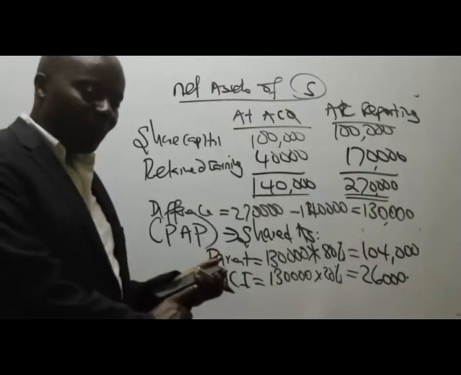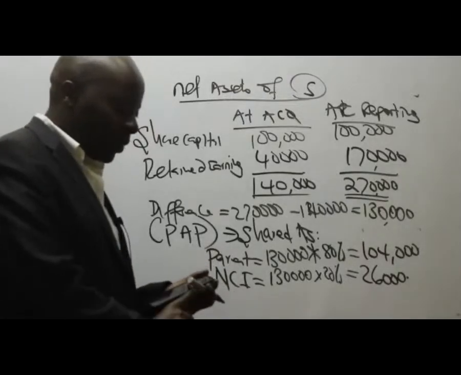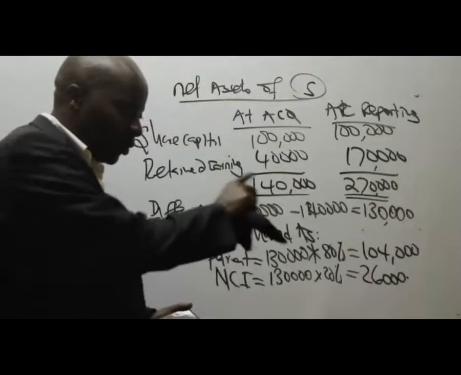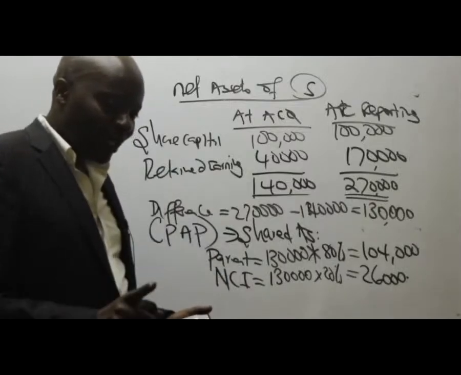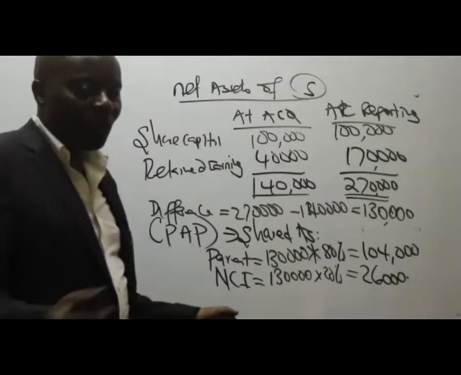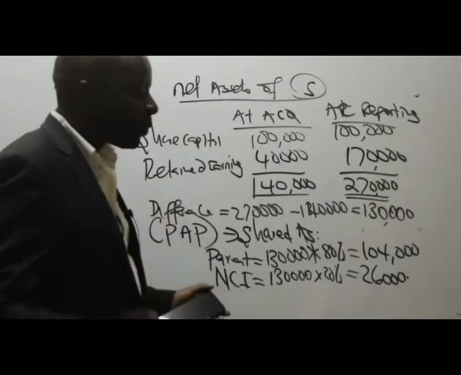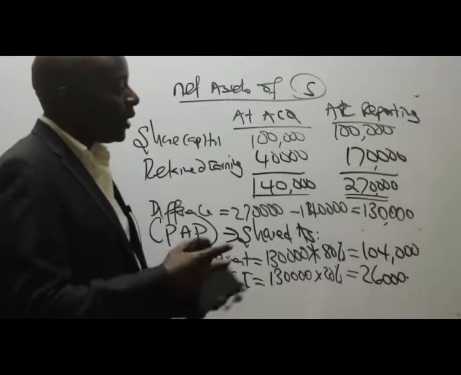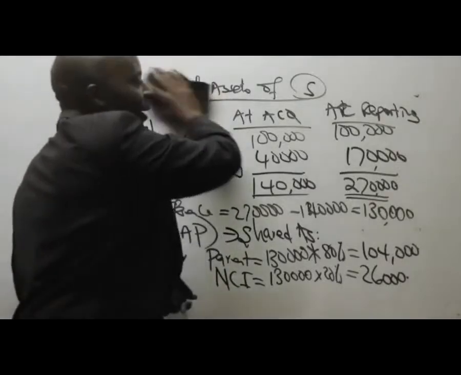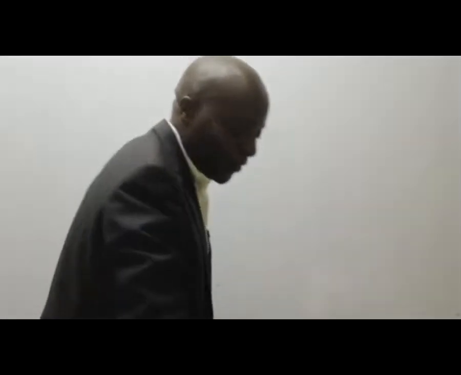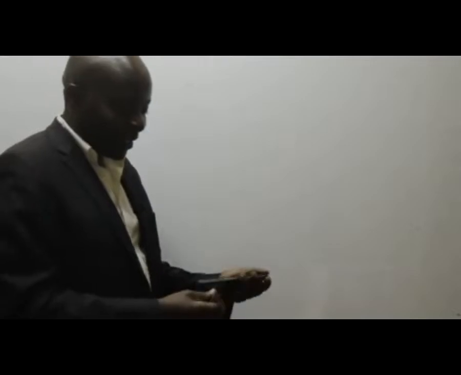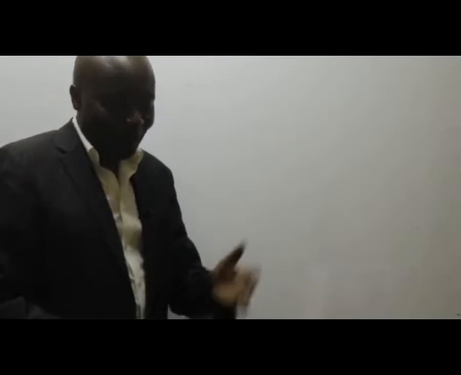So after this, I'll be able to do for you the acquisition piecemeal. Then we have disposal of shares from control to associate, for example. And then we have foreign subsidiary. From there, group cash flows, that will be it. But if I'm going to group cash flows, that will need more time. And if you don't mind, it's only that we are very busy. I would really want to have like 2 sessions in a week for us to be able to finish these things very fast. And then I get out of the way for Mr. Norbert, CPA Norbert here, to complete this thing.